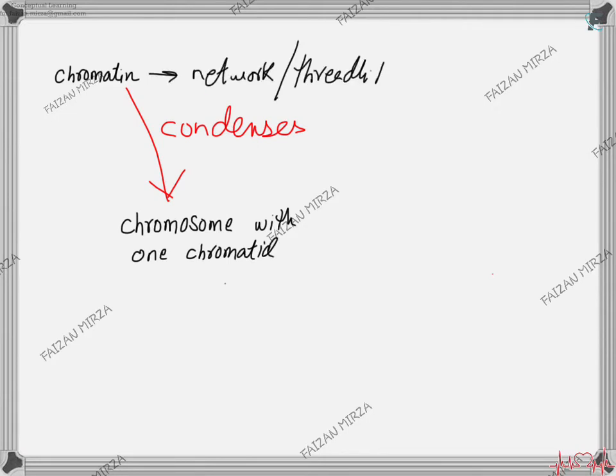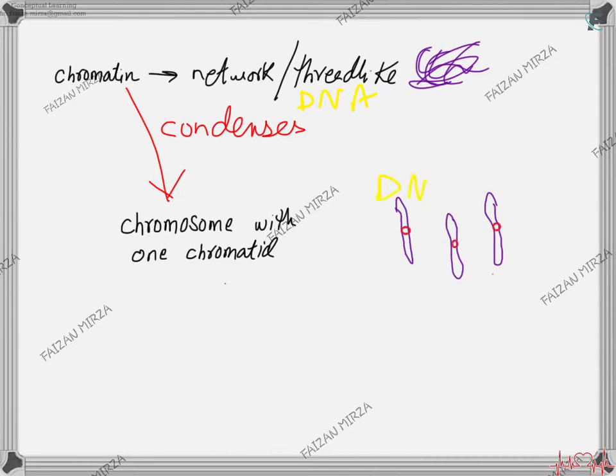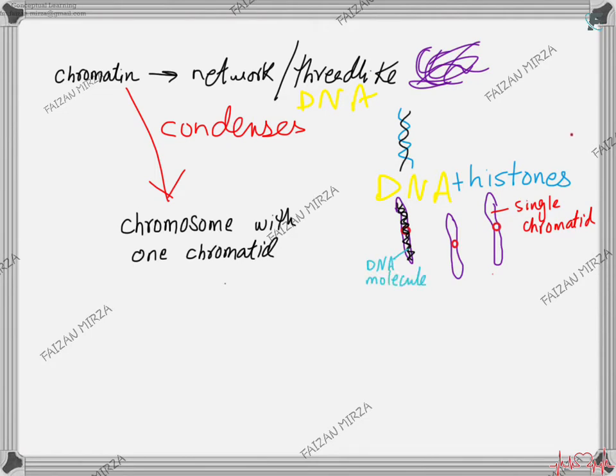Chromatin is a network or thread-like or granular appearance of the DNA, but when the DNA is about to undergo condensation, it condenses and turns into chromatids, forming chromosomes. This is the structure in which the DNA is combined with histone proteins. When it combines with histone proteins, this granular, thread-like structure turns into these forms. The DNA still has the same number of molecules as previously present in the chromatin. The only addition is the presence of histone proteins now.